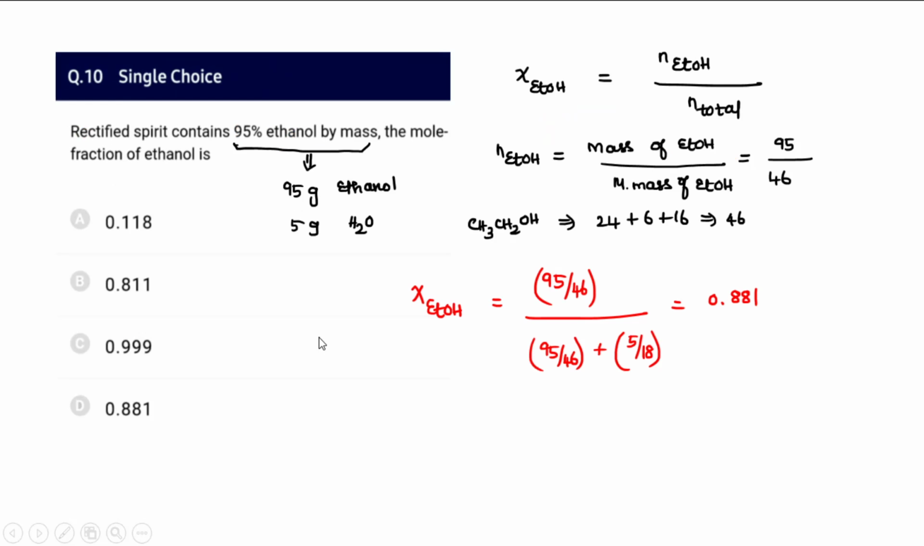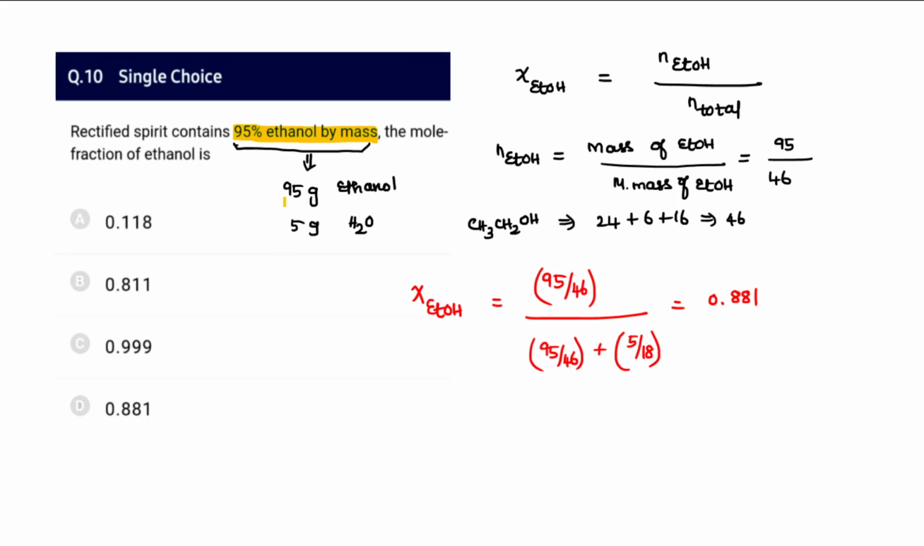10th question, rectified spirit contains 95% ethanol by mass. Yes, we already know it. It can also act as an azeotrope, and the mole fraction of ethanol is asked for. So an azeotrope is a constant boiling mixture. The rectified spirit will boil at a constant temperature; both water and ethanol boil at a constant temperature. So therefore fractional distillation will be a little difficult for the rectified spirit.